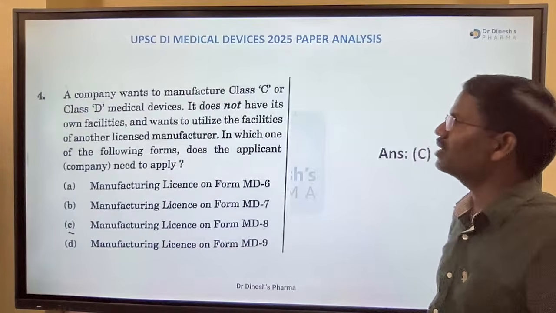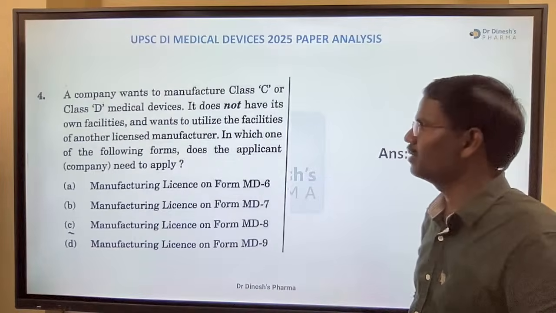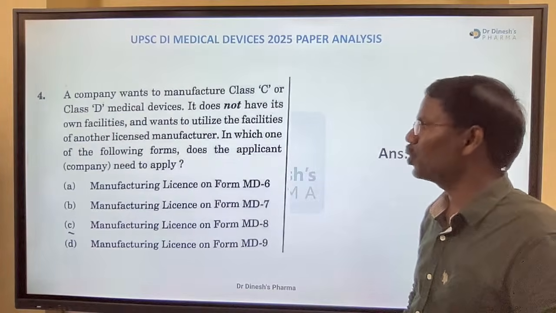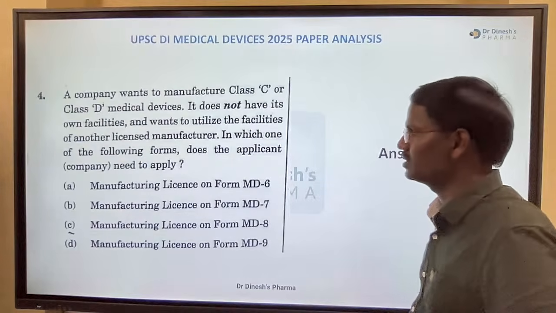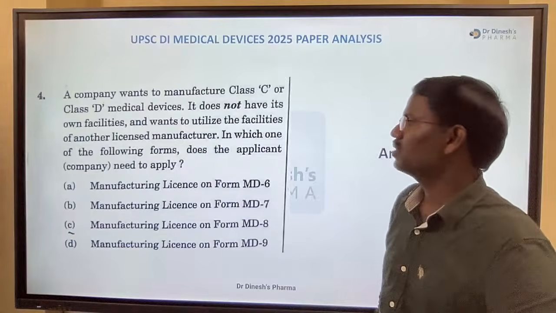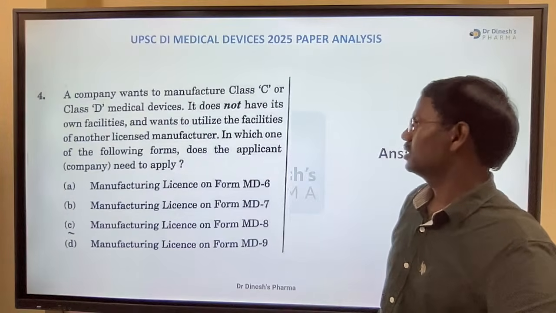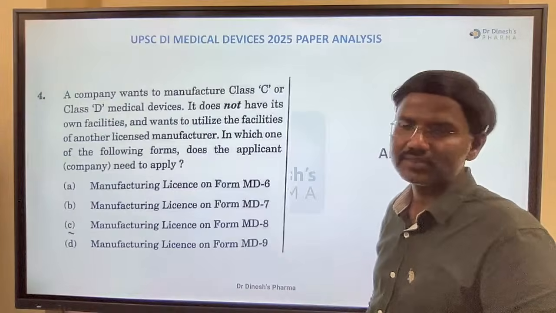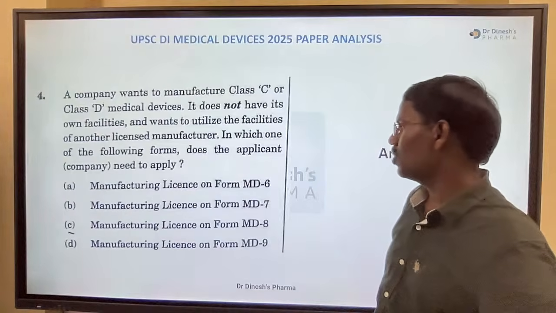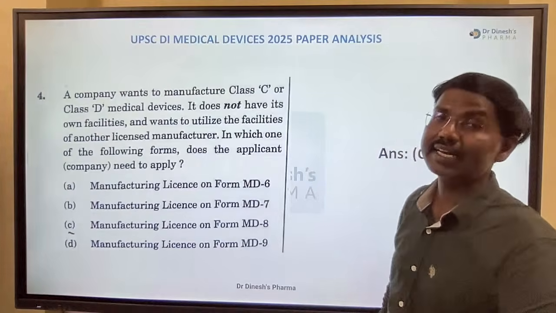Next, a company wants to manufacture class C or class D medical device. It does not have its own facilities and wants to utilize other facilities licensed to manufacture. In which one of the following forms does the applicant need to apply? Manufacturing license on Form MD6, 7, 8, 9.